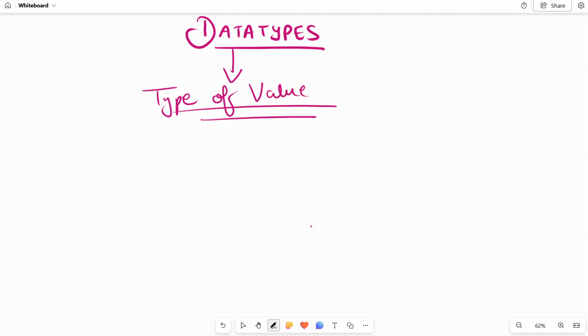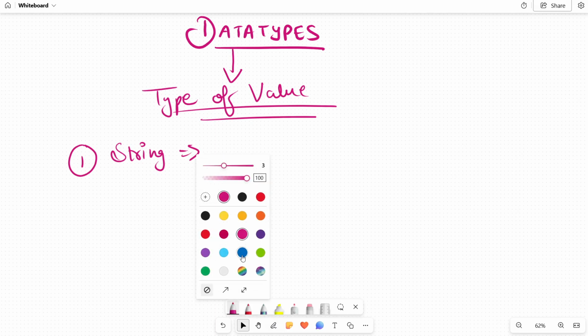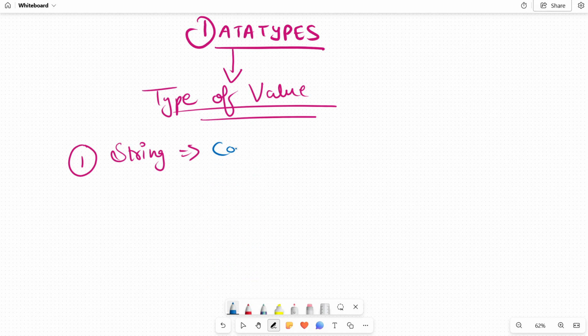Now, this type of value can be, see, there are various types. First one is going to be your string value. String basically means a combination of letters, numbers, special characters, and so on.